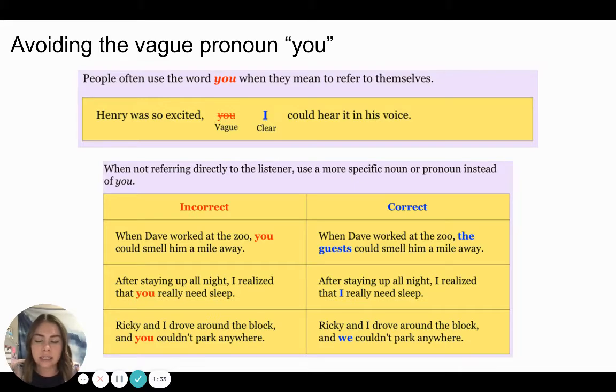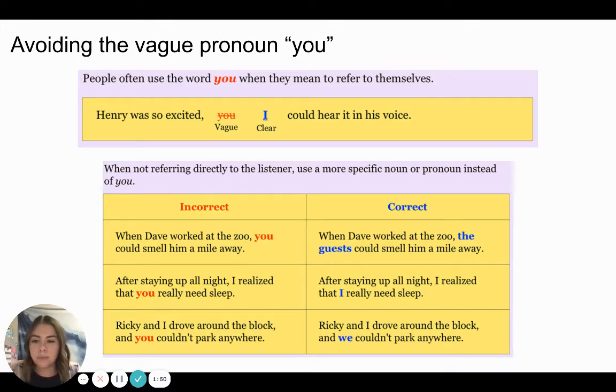An incorrect sentence would be, when Dave worked at the zoo, you could smell him a mile away. Well, they're not talking directly to the listener. What they should have said is, when Dave worked at the zoo, the guests could smell him a mile away. This tells us who is smelling Dave.